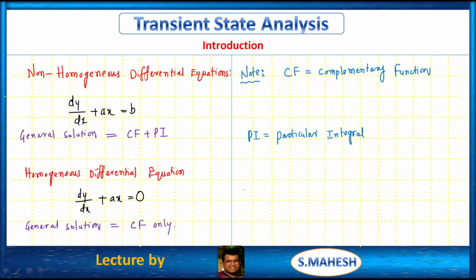So the general solution consists of what? In case of non-homogeneous differential equations, complementary function plus particular integral. If it is homogeneous, we have only the complementary function.